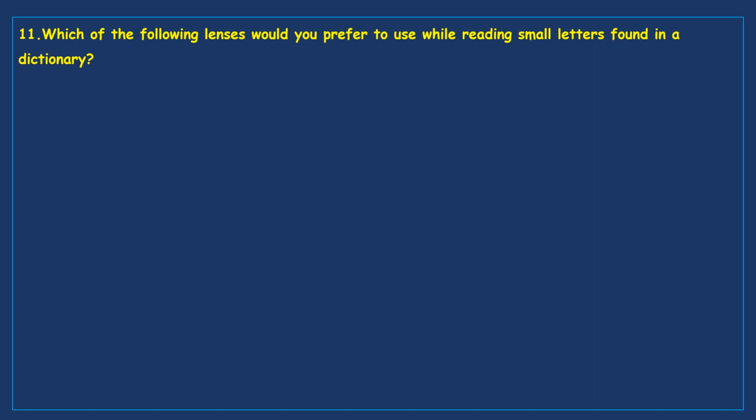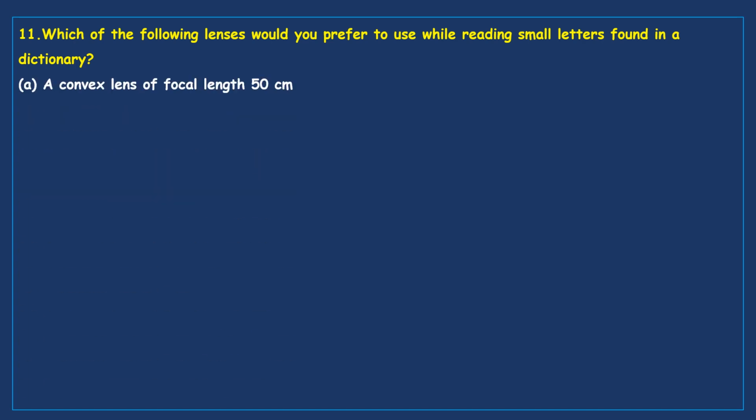Which of the following lenses would you prefer to use while reading small letters found in a dictionary? So generally we see this problem many people are facing, particularly old people, and they find difficulty to read letters from diaries and dictionaries. It has now become common even in young people also. Now we'll see the answer.